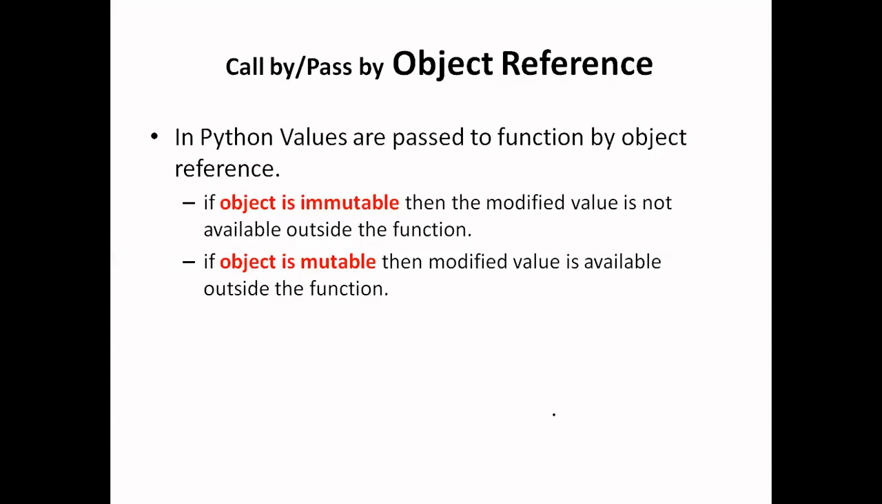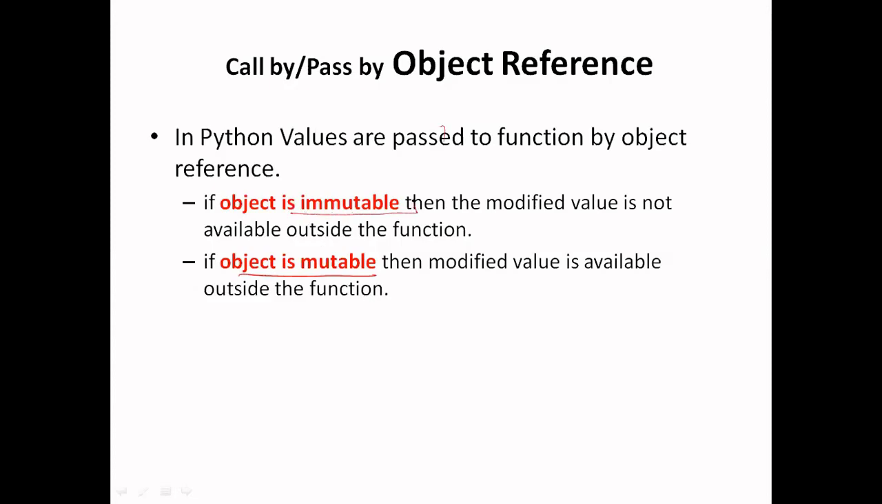In Python, objects come under two categories. Either the object could be an immutable object, or the object could be a mutable object. If the object is a mutable object, that means it is a list object or dictionary object, then any changes made inside the function are available outside the function.